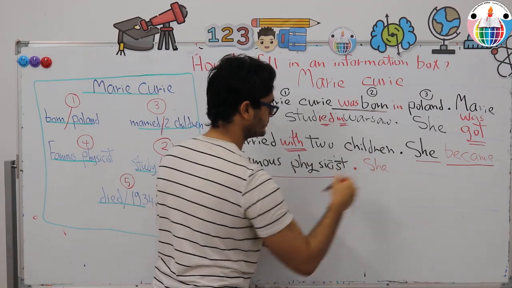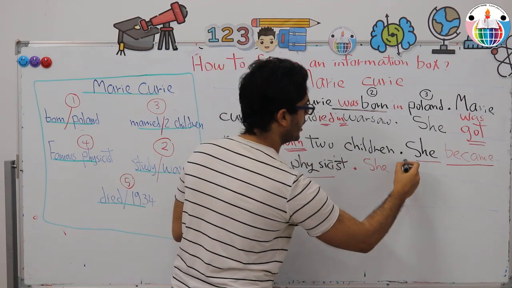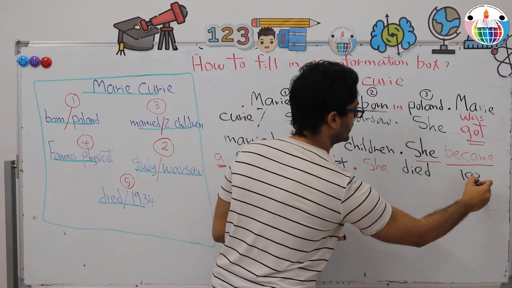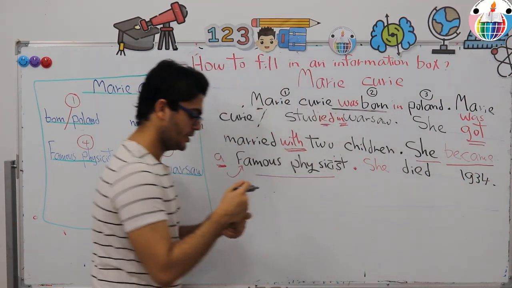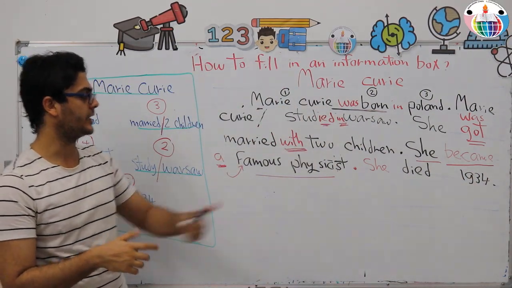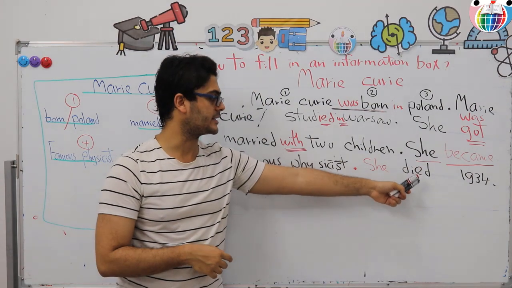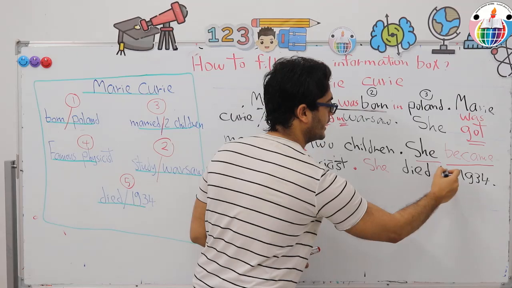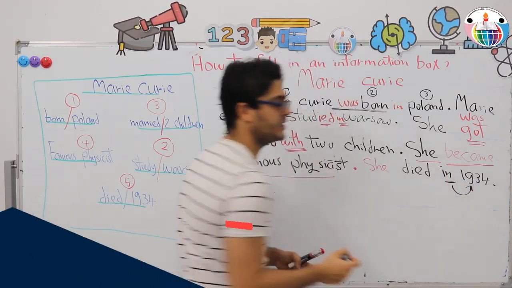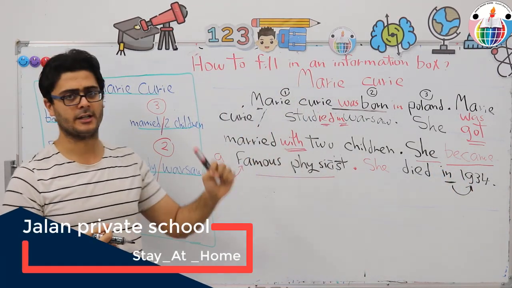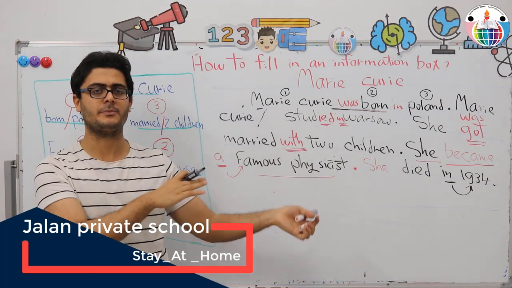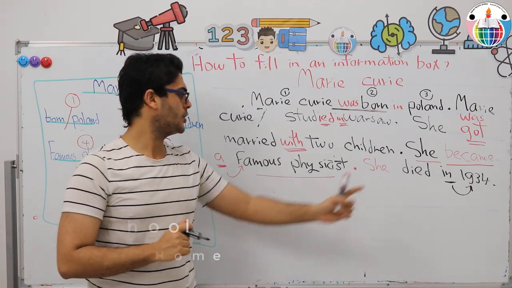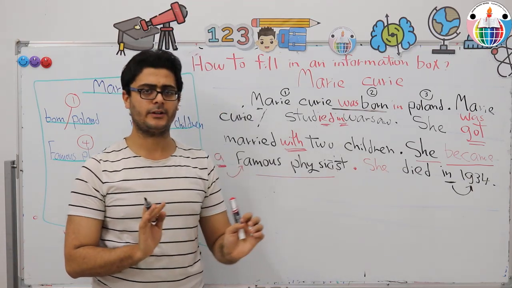She died 1934. Full stop. She died 1934. Here is the main subject, and here is the main verb, and we're missing what? We're missing again a preposition, like in, because you know, with years and months we use the preposition in, unlike hours, for which we use the preposition at, and with days we use the preposition on. So she died in 1934.